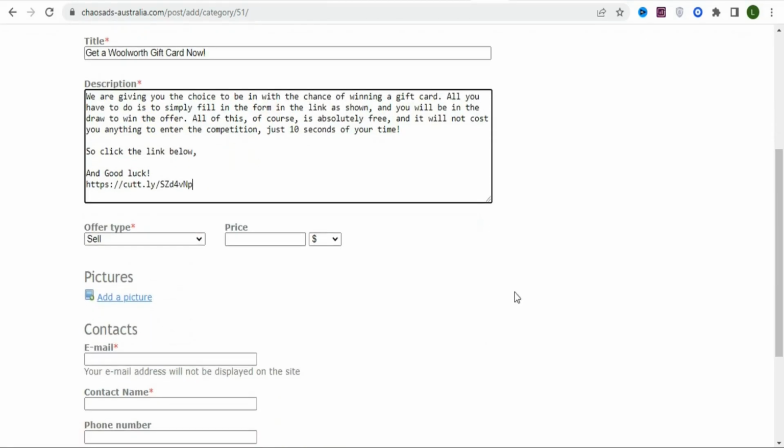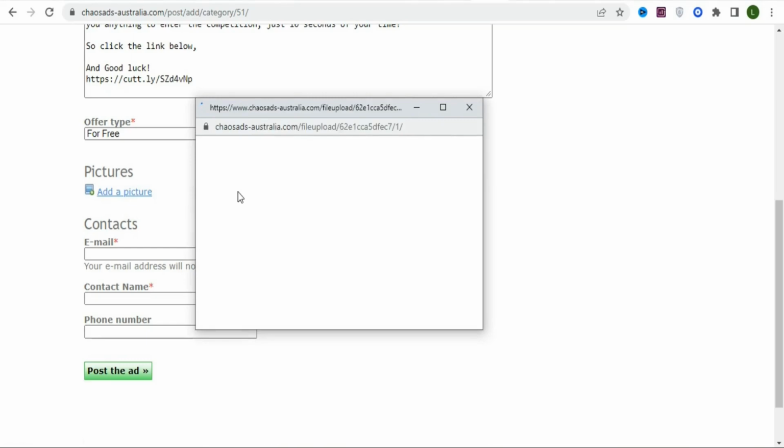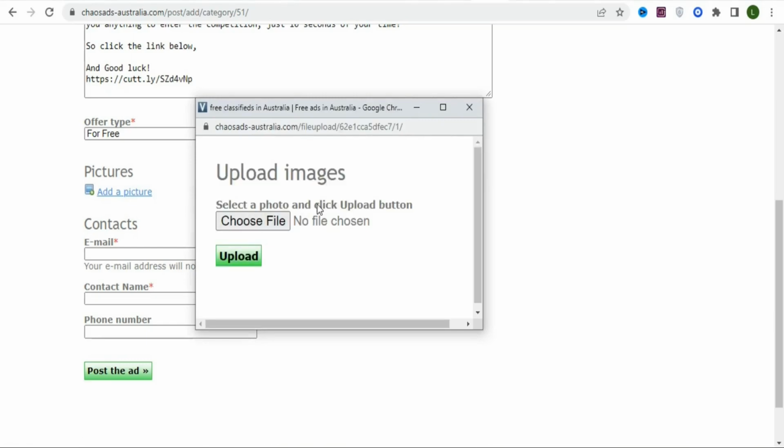So the next thing is that you are going to select the offer type. So just select for free. Once you select that, you don't need to enter any price. So the next thing is that you are going to enter the image of the offer. So just click here so that you can add an image of the offer. As you can see, you have to upload an image.